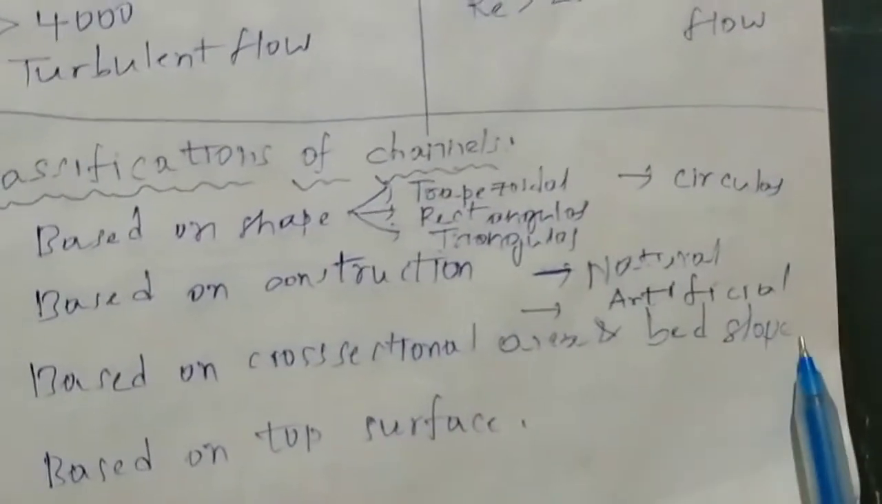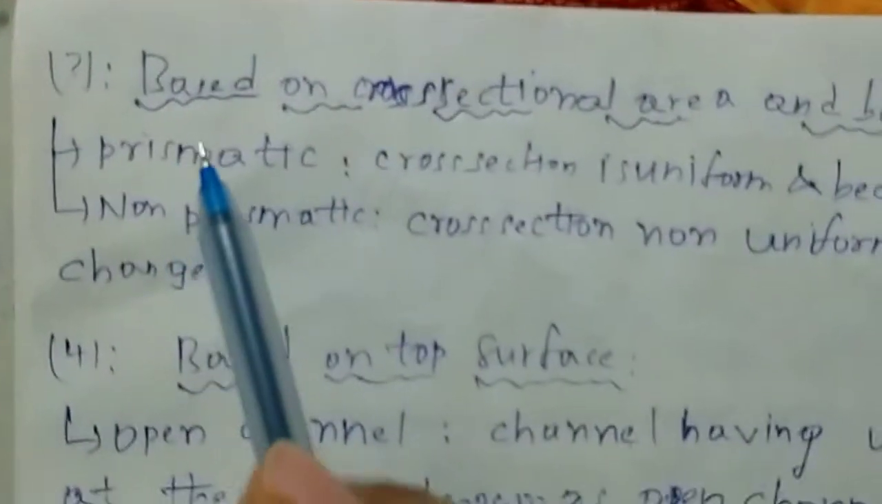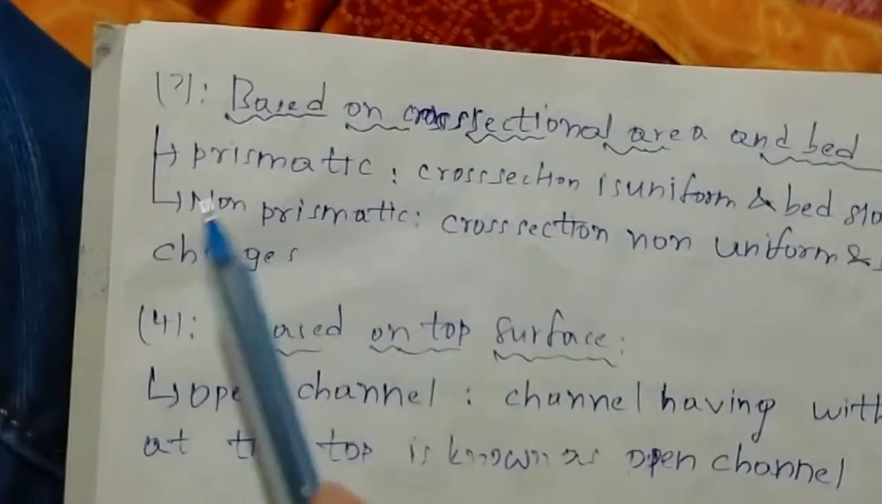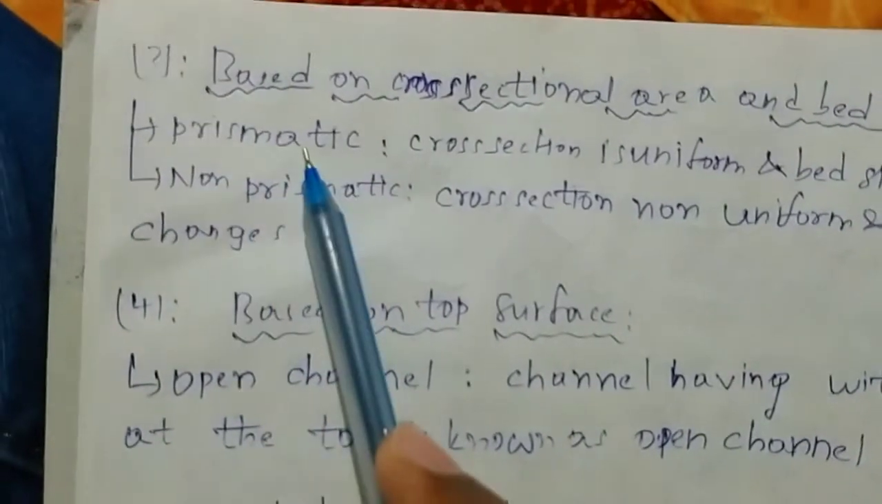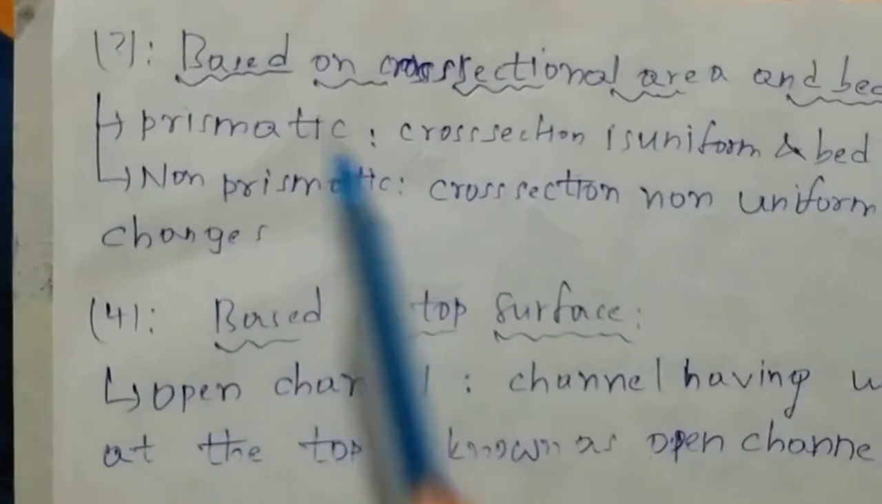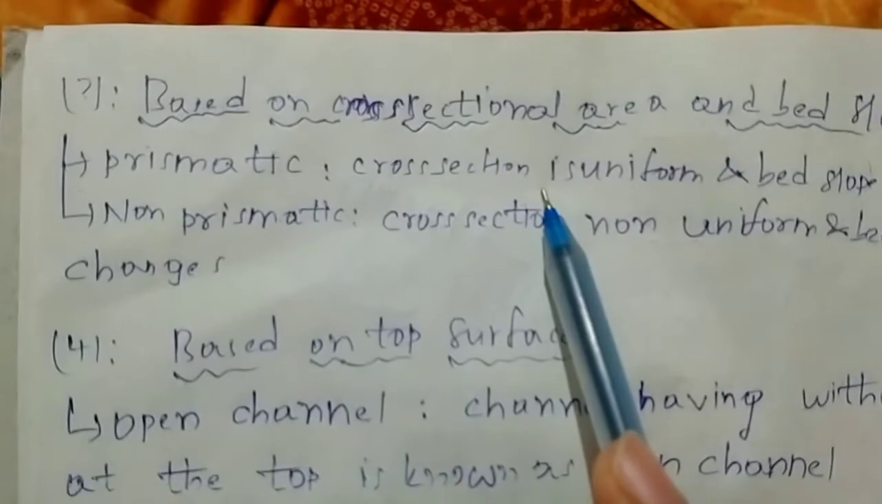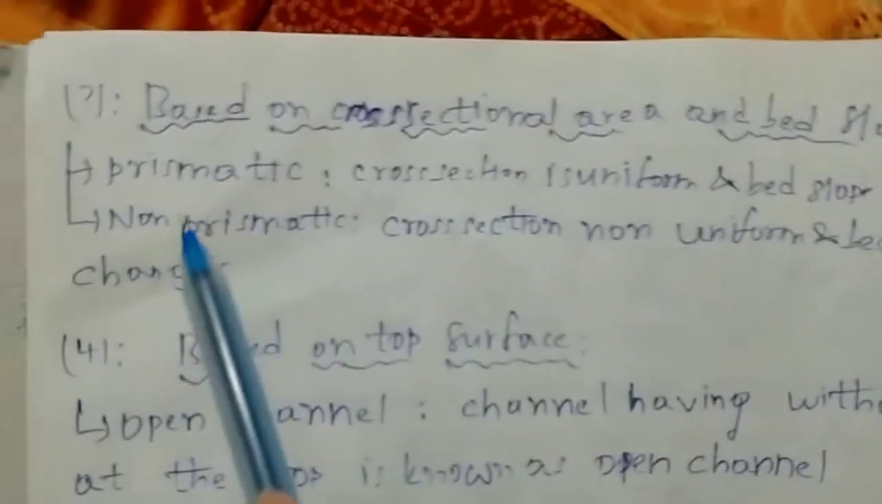And based on cross-sectional area and bed slope, the channels can be divided into mainly two types, that is prismatic channel and non-prismatic channel. A prismatic channel is one in which the cross-sectional area of the channel is uniform and the bed slope is constant.